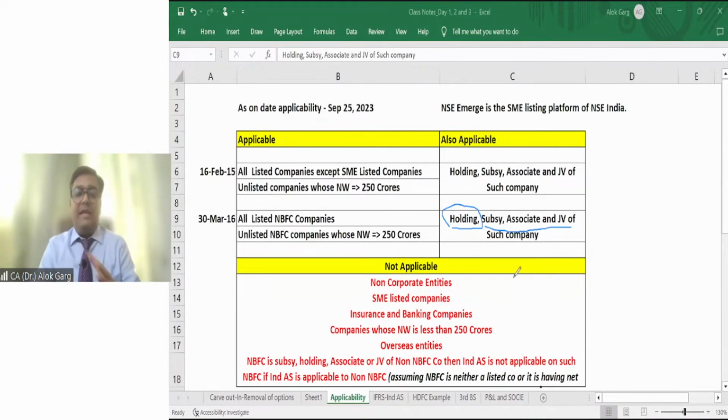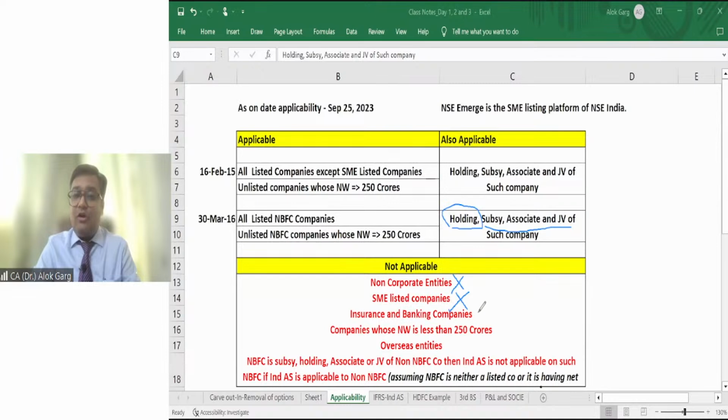Sir, we understood the applicability part. What about the exceptions? Ind AS is not applicable to non-corporate entities. Means Ind AS is not applicable to partnership, proprietorship, Hindu undivided family, association of persons, body of individuals, or trust. Ind AS is not applicable to cooperative societies as well, right? Ind AS is not applicable to SME listed companies. If your company is an SME listed company, Ind AS is not applicable.